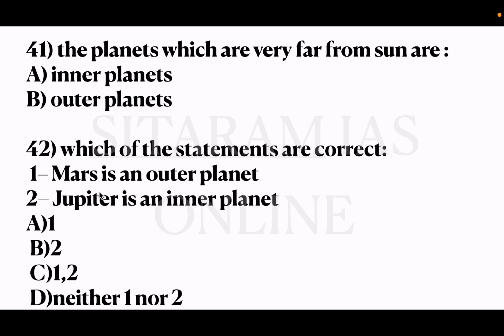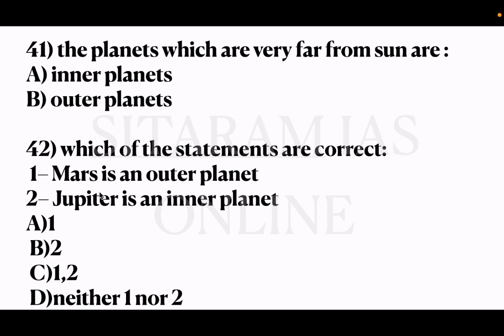So here, Mercury, Venus, Earth and Mars belong to inner planets. Okay, and the other four, that is Jupiter, Saturn, Uranus, Neptune, belong to outer planets. Okay, these inner planets are also made up of rock particles, whereas the outer planets, that is Jupiter, Saturn, Uranus, Neptune, are made up of gaseous elements. Is that clear, guys? So here Mars comes under inner planets. Mercury, Venus, Earth, Mars come under inner planets.